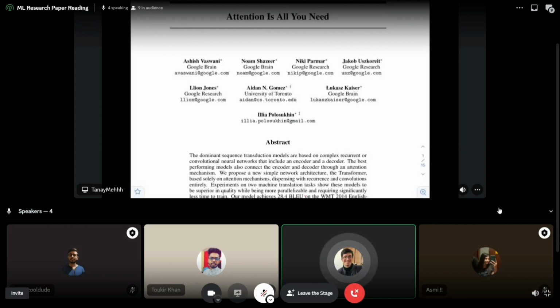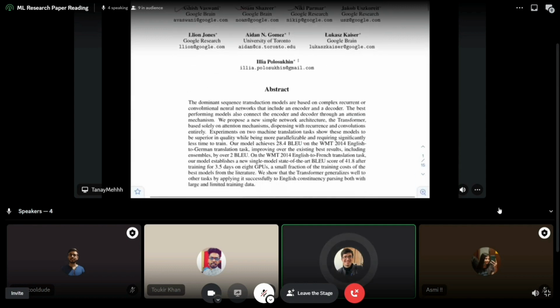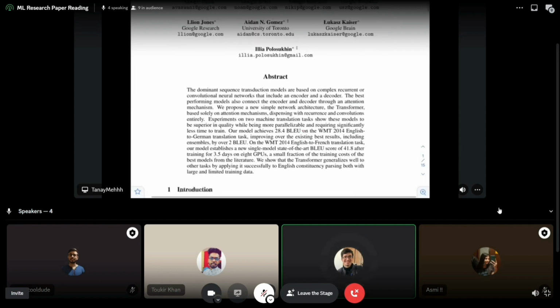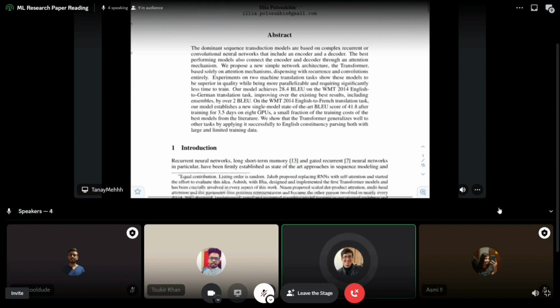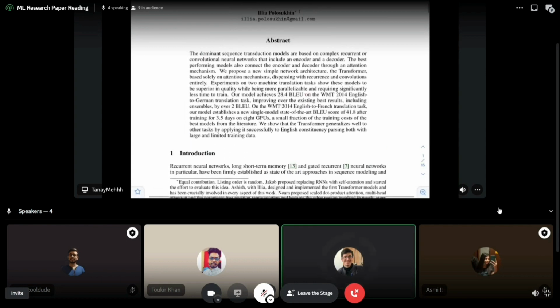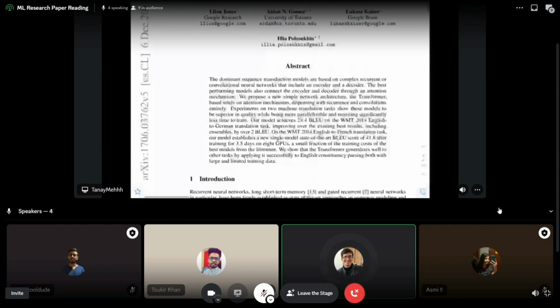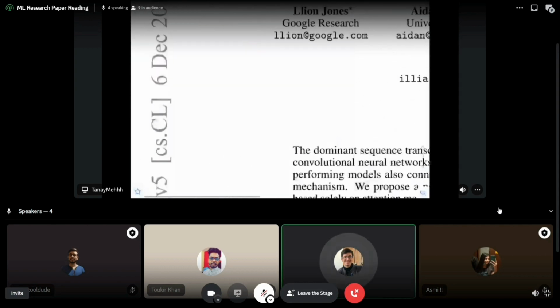The three authors are Ashish, Noam, and Niki. They're excellent human beings. I've talked to them, and they're really smart people. So the general gist of the paper: for this, we have to go a little back to the time when there was nothing called attention. The old neural networks used for text generation, text classification, and all that were either RNNs or LSTMs. If you don't know what that is, let me quickly show you.